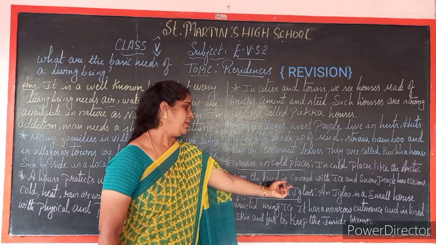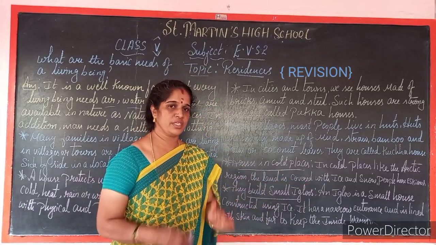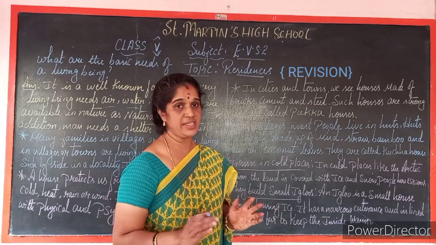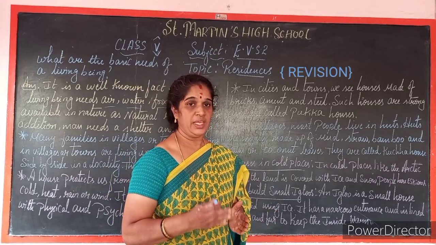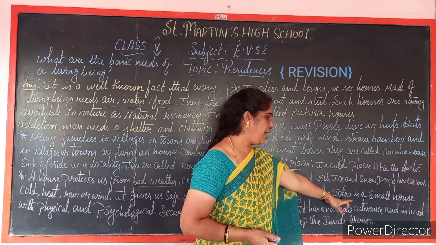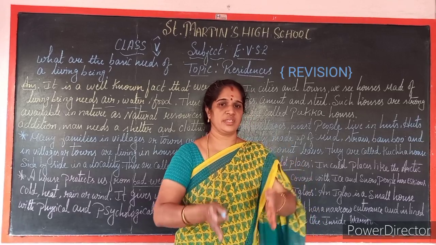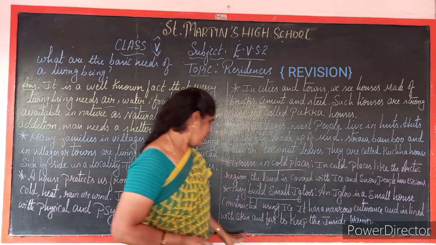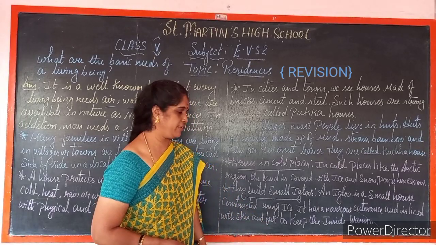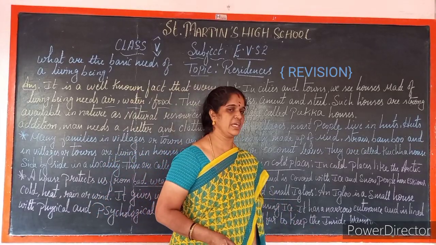An igloo is a small house constructed using ice. It has a narrow entrance and is lined with skin and fur to keep the inside warm.